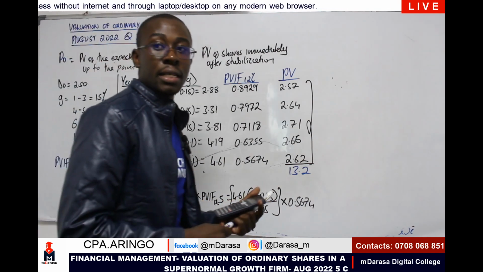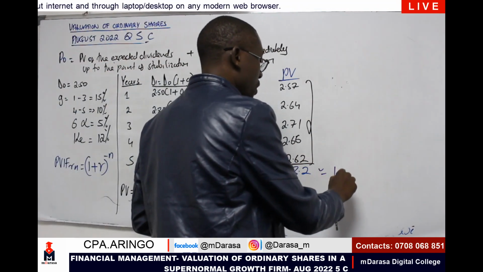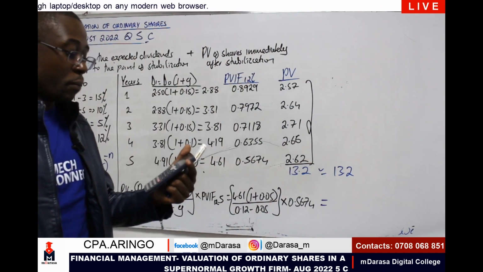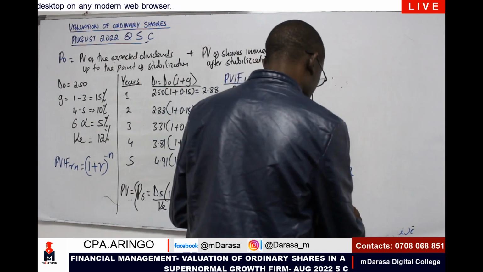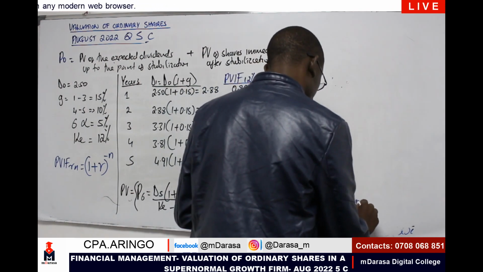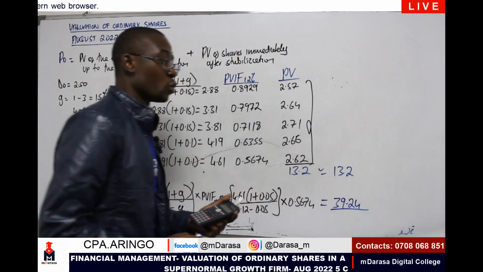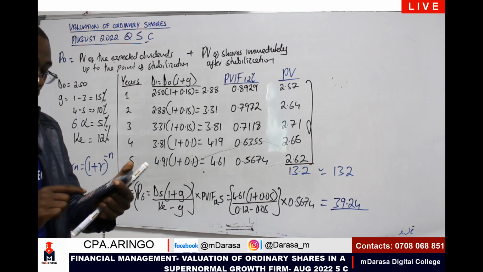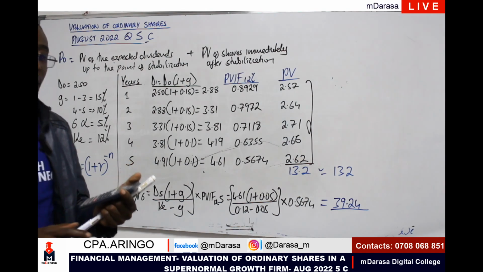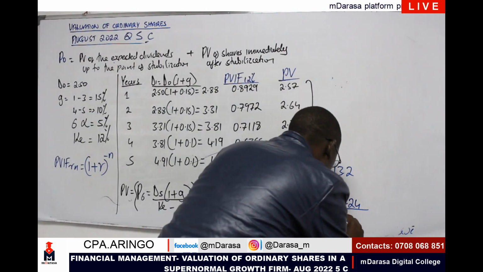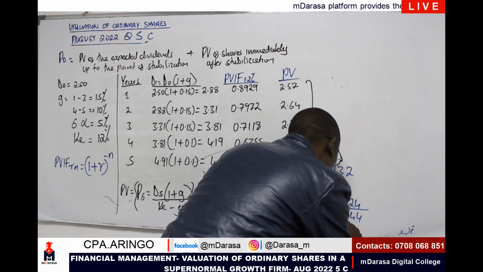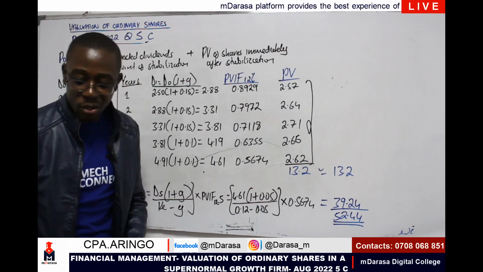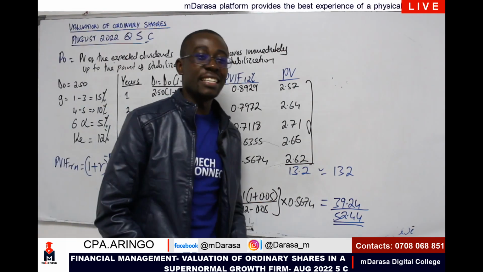So therefore, we add it: 13.2, and we are going to take 39.24. We add 39.24 and 13.2 to give us what? 52.44.